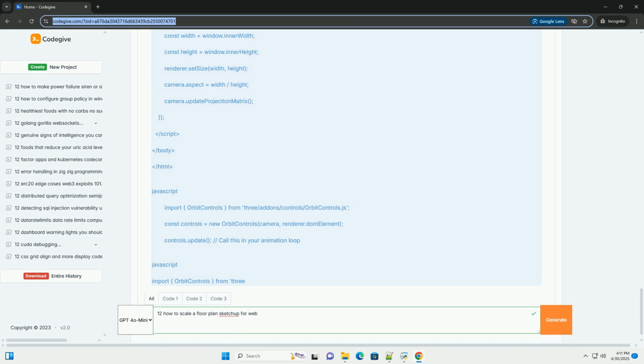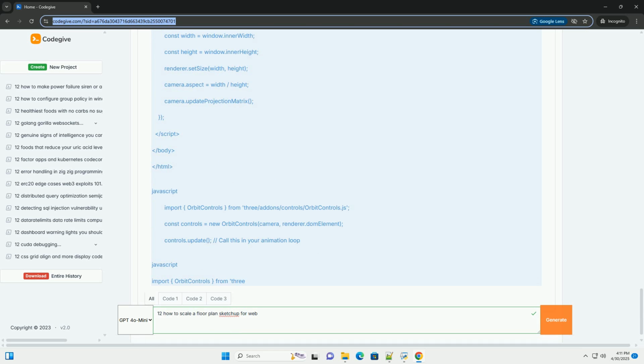Key takeaways. Model preparation in SketchUp is crucial. Units, organization, and geometry optimization significantly impact web performance. GLTF is the preferred format for web delivery. three.js provides the tools to load, display, and manipulate 3D models in the browser. Scaling is straightforward using the scale property. Consider user interaction, loading progress, and optimization for a better user experience.